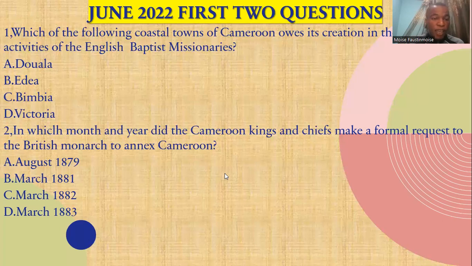Now look at question 2. In which month and year did the Cameroon kings and chiefs make a formal request to the British monarch to annex Cameroon? You see that we saw it in that particular work. And I told you that on the 7th of August 1879, King Akwa with his sub-chiefs made a formal request to the British monarch, the British queen, to annex Cameroon. So the correct answer here is A, August 1879.